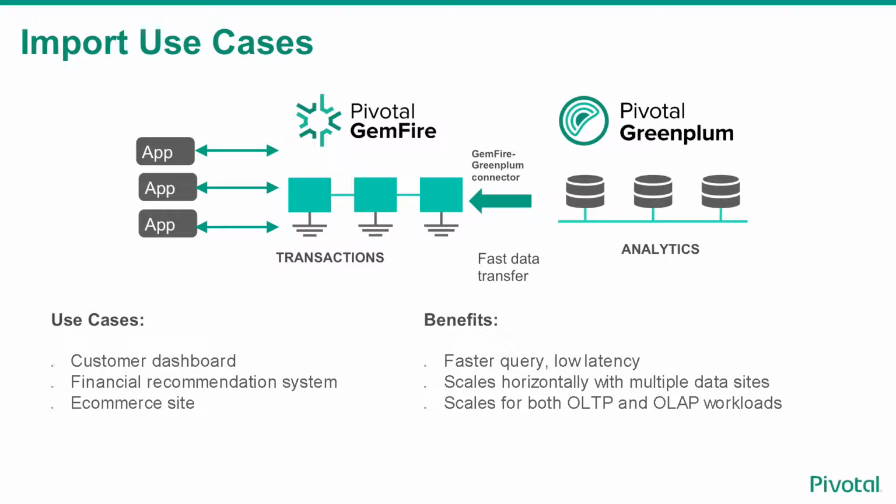The use case of this solution is customer dashboard, financial recommendation system, as well as e-commerce site. Pure GemFire provides the benefits of scaling to millions of transactions at low latency of sub-milliseconds. GemFire also scales horizontally across multiple sites. With both GemFire and Greenplum together, we can scale OLAP and OLTP workloads.